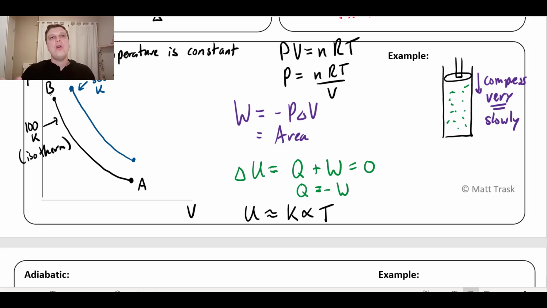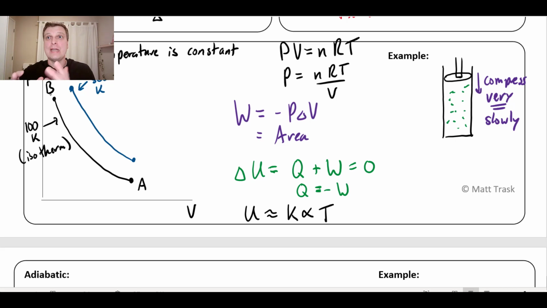Now, you know that if I compress a gas, the temperature is going to go up, obviously. But what if I did that very slowly? If I compress the gas just a little bit, then technically the temperature of the gas would increase slightly.